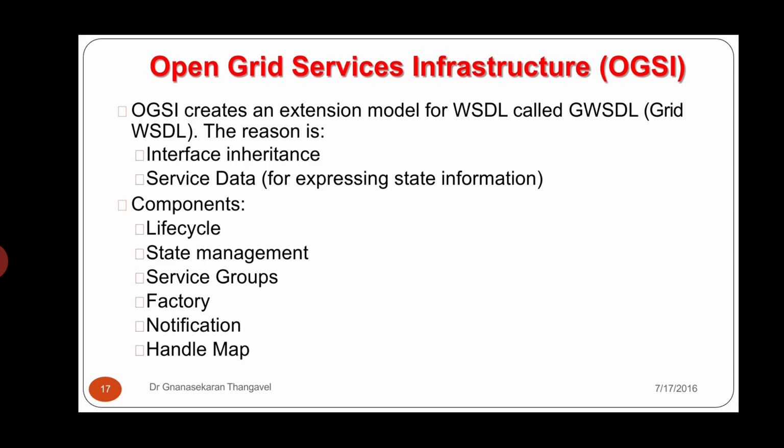Here all handle map services are also identified by a uniform resource locator. Here we have to learn the two steps in handle map: identifying a handle map service that contains the mapping for the specified grid service handle, and contacting that handle map to obtain the desired grid service reference. Okay, these are the concepts of open grid service infrastructure.